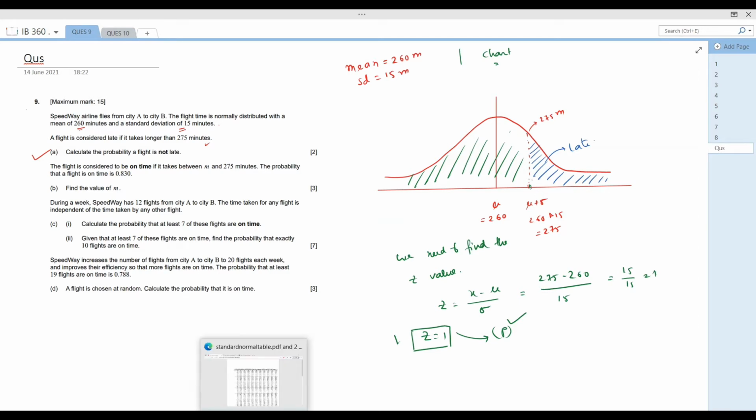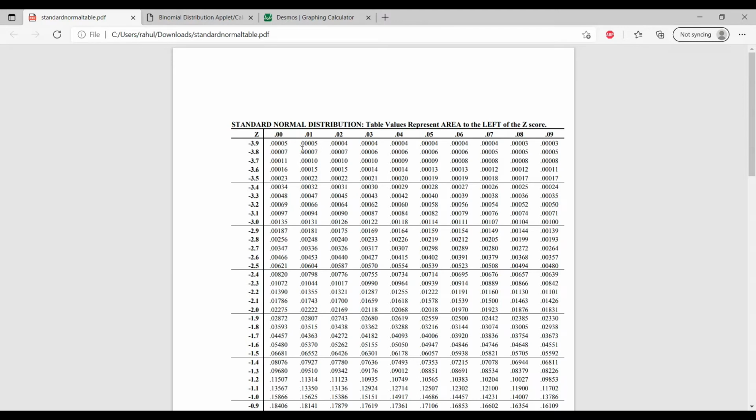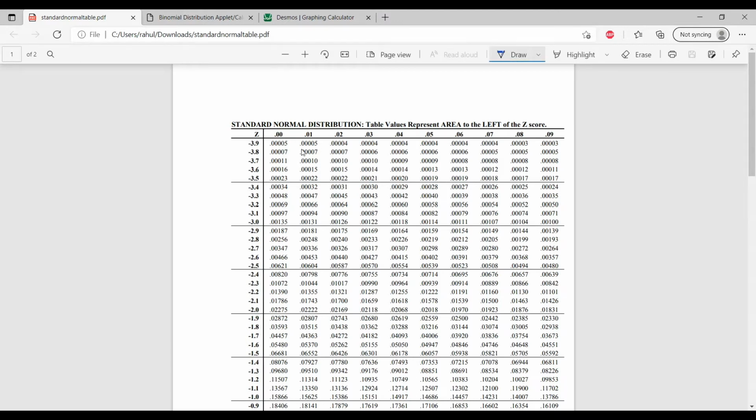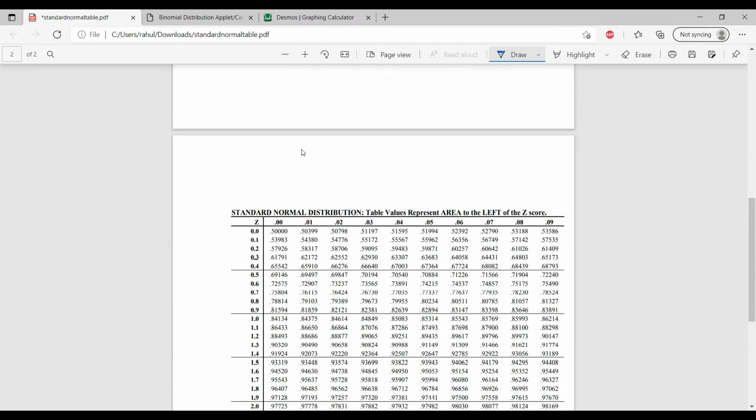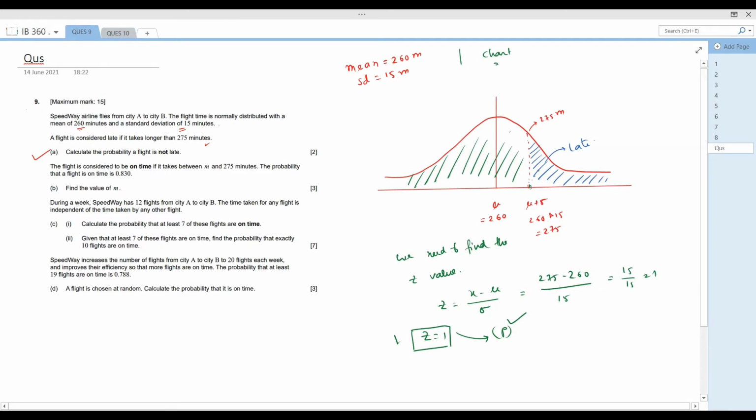From here you can see the z value. In this line we have to find 1, because our z value is 1. Here it is 1.0, and the respective probability is 0.8413.